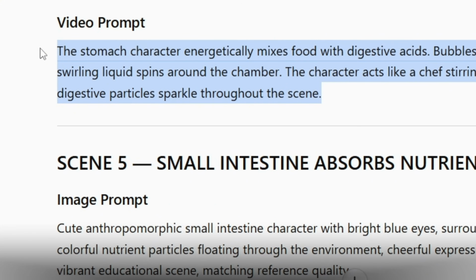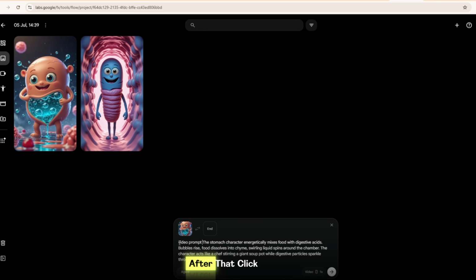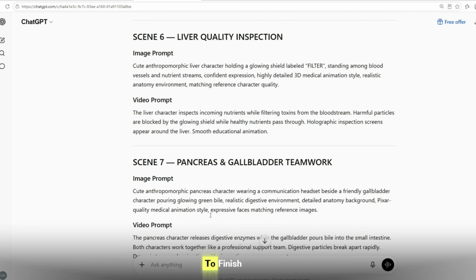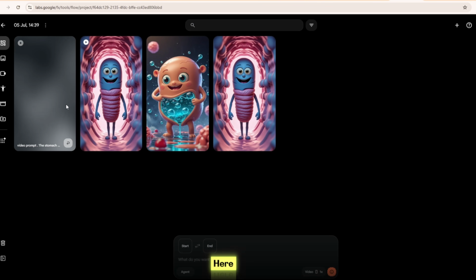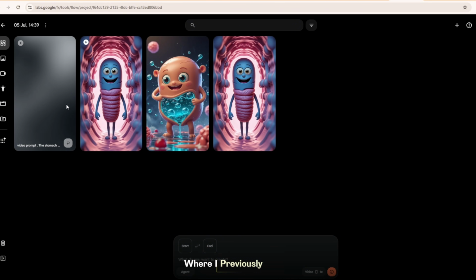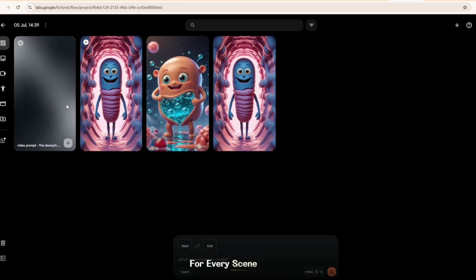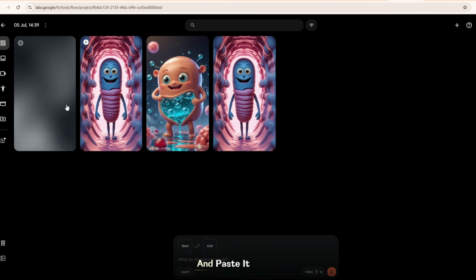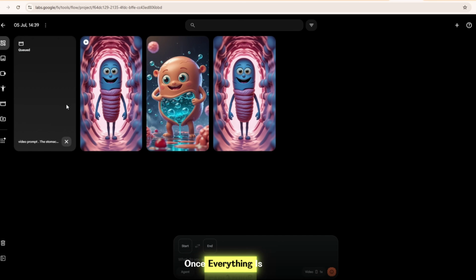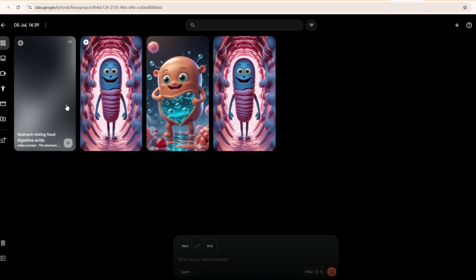It will finish uploading. Then I'll upload the second image as well. After that, click on Animate to add the prompt. I simply copied it from ChatGPT because I'm showing you the complete workflow from start to finish. Now I'll paste the video prompt here. Next, we need the voiceover prompt. I'll go back to ChatGPT where I previously asked it to generate voiceovers for every scene. I'll copy the voiceover prompt and paste it into Flow Labs. Once everything is ready, click Generate. Within a short time, your video will start generating. It usually only takes a few moments, depending on the server load. Now the second video is also ready.